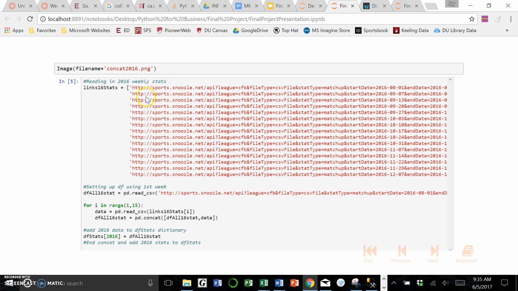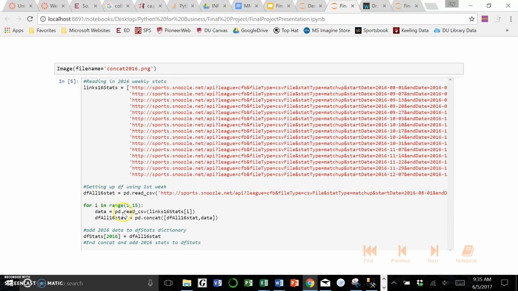I had to actually copy every single link for each one of those files, and the reason is I couldn't find a consistent way to read those in for each week. The easiest way would be on the date, but you can see the dates aren't always 7 days apart. Sometimes they're 7, sometimes they're 6 or 5 or 8, so I couldn't do that in a creative way. But I was able to read them once I got them in there.